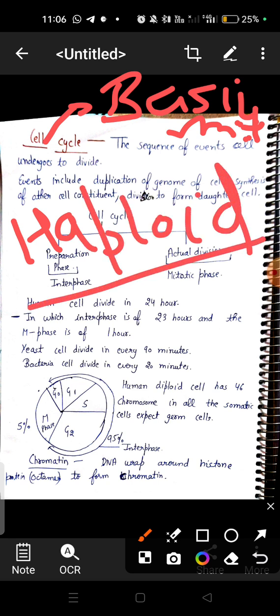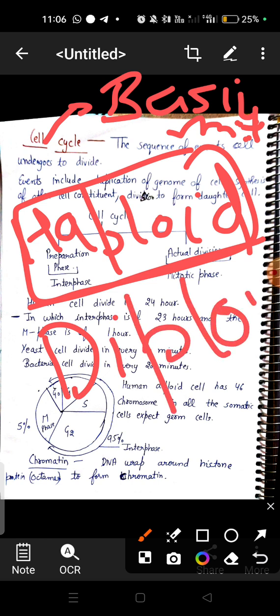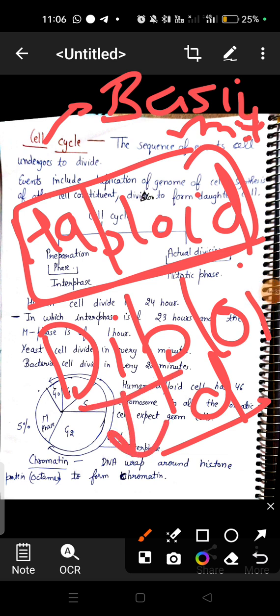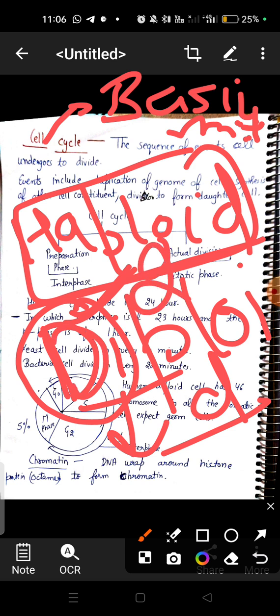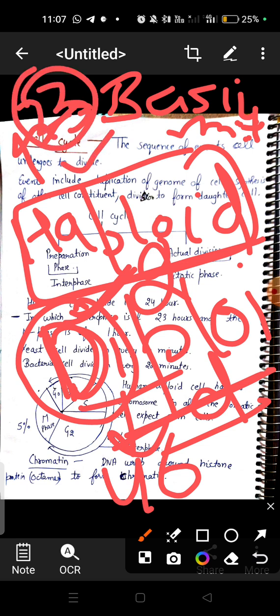So firstly, what do you mean by haploid and what do you mean by diploid? If an organism is diploid, for example most of the cells of humans are diploid. Diploid means it has two sets of chromosomes. Di means two. It has two sets of chromosomes, that means 46 chromosomes. Haploid means 23, 46 by 2. Haploid has one set of chromosomes. Diploid has two sets of chromosomes.